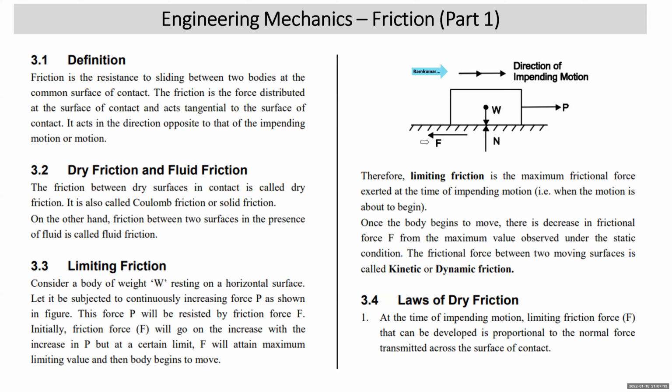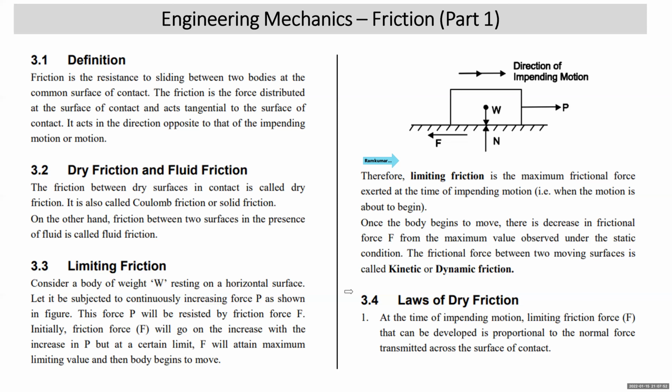But a stage will come when friction force F will attain the maximum possible value, and at that stage F is equal to P. Now, if the value of P is increased further, the body will begin to move. So, we define limiting friction like this. Limiting friction is the maximum friction which comes into consideration between the two surfaces in contact when the body is just about to move. And once the body is in motion, that friction force gets reduced, as dynamic friction is lesser than static friction. We will discuss this further at length.